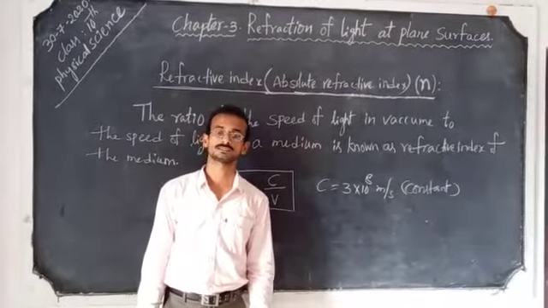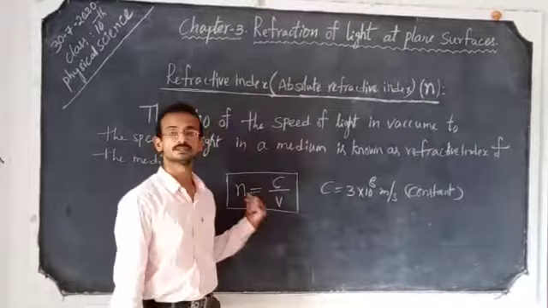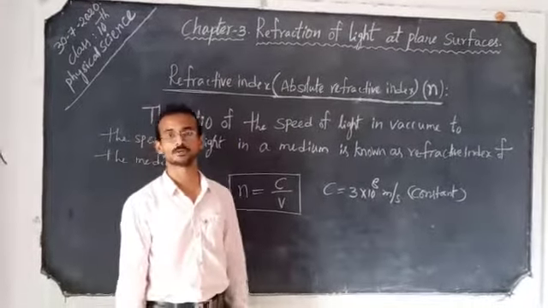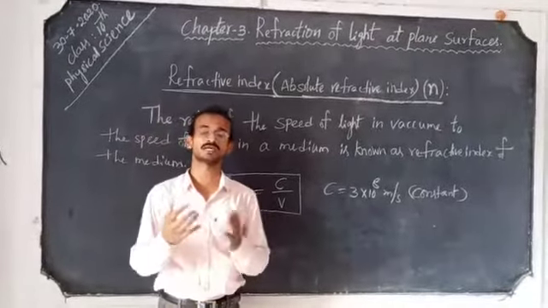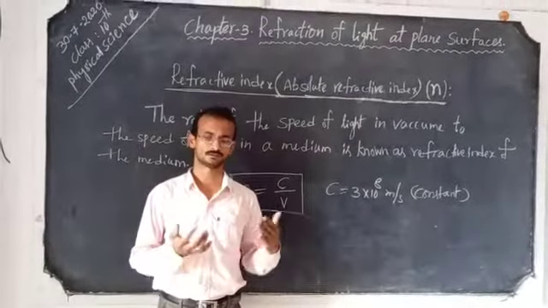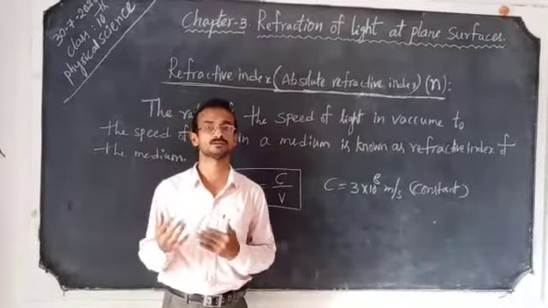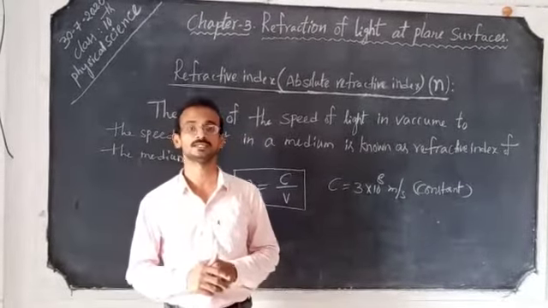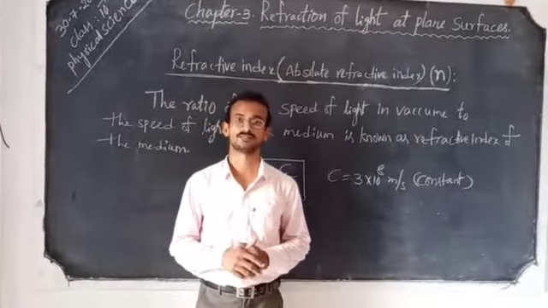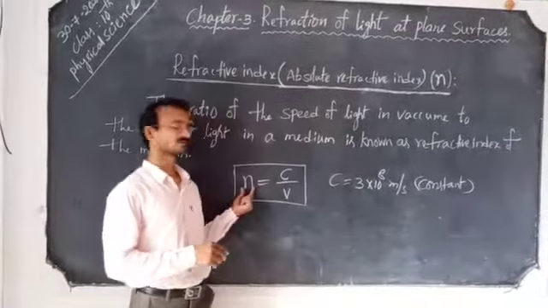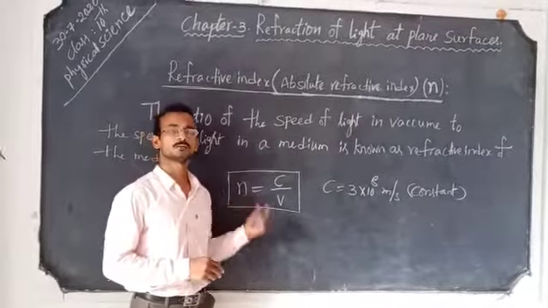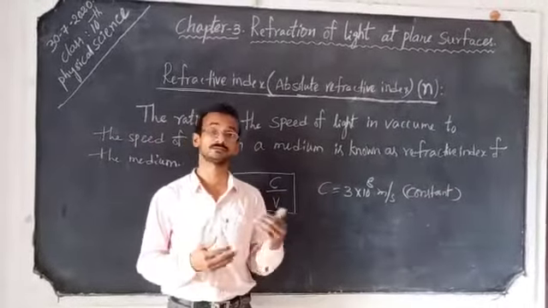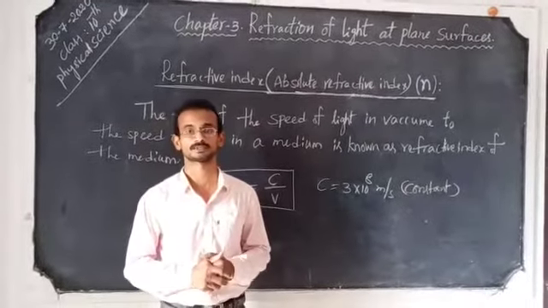A lower refractive index value means those mediums are called optically rarer mediums. Optically denser means they won't allow light to pass through them with more speed. That is the meaning of optically denser medium. If the refractive index is less, those are optically rarer mediums, which means they allow light through themselves very quickly.